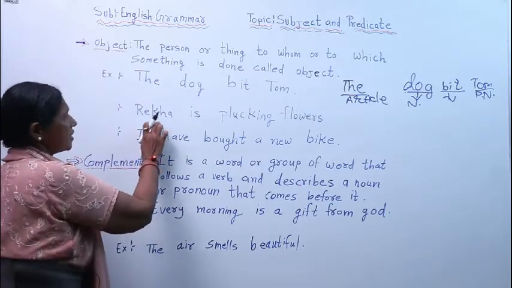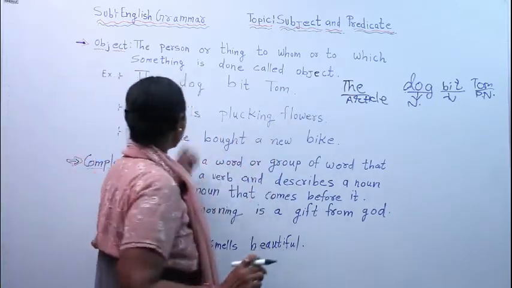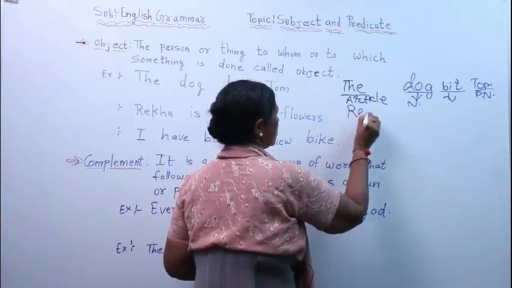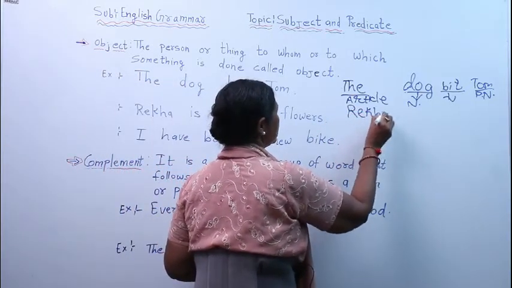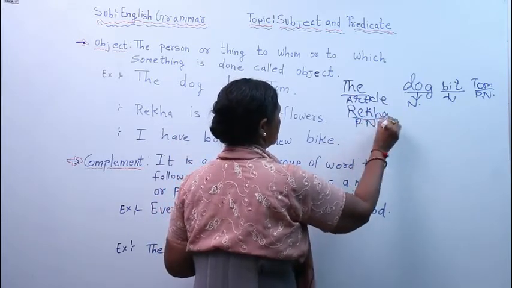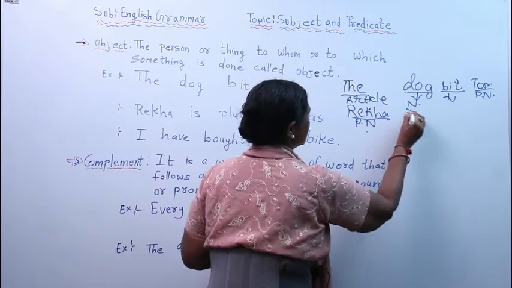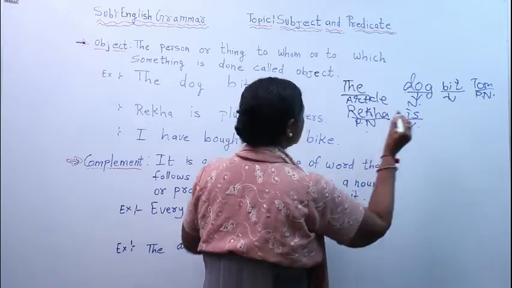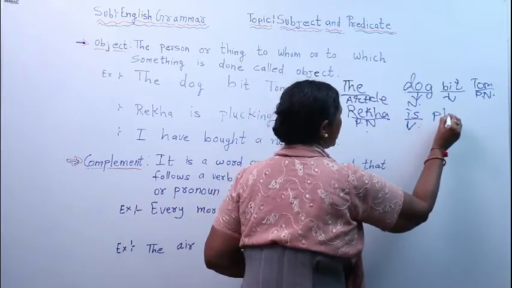Now my second is Rekha is plucking flowers. Rekha is what? Proper noun. Then comes is. Is what? Helping verb. Then comes plucking.